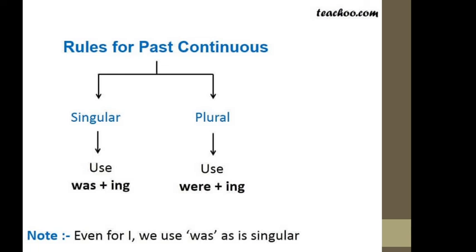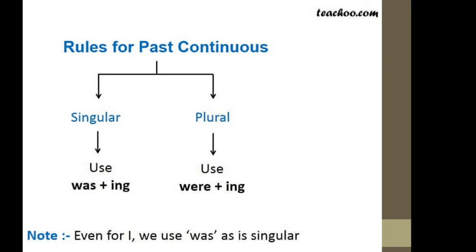That means if the action is nafar wahid, singular. Wahid is singular, jama is plural. Singular use was plus ing, plural use were plus ing. Even for I we use was, as I is singular.